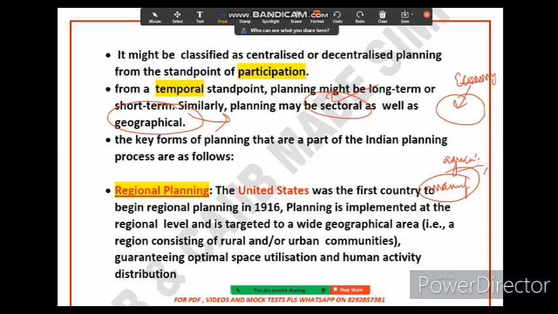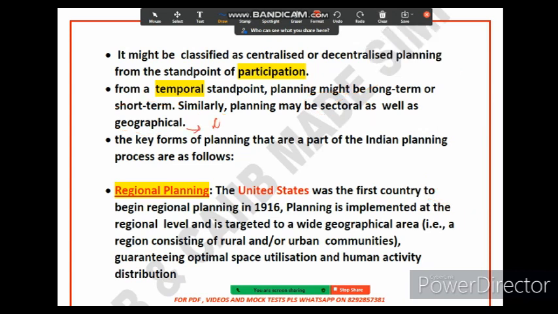If we talk about the geographical economy, what does it mean? It means decisions are made about how to allocate resources within a specific geographical area. When I say geographical area, it means a city, it means a state. So now you can understand: geography means city or state, whereas sector means agriculture, manufacturing, etc. Okay, so now let's move forward.